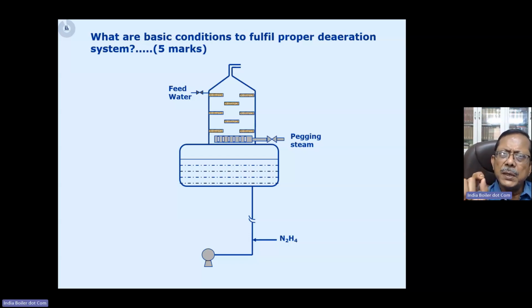So what we do is we keep the temperature of the deaerator very close to the saturation temperature corresponding to the deaerator pressure. Usually around 1.5 to 2 degrees less than the saturation temperature is the ideal temperature to be targeted in a deaerator, right? So that is the thermal deaeration part that is being fulfilled in the mechanical deaerator. Dissolved oxygen is released, and the vent is open, from where the dissolved oxygen along with whatever steam is going through the vent will be going out. But that is not going to achieve the desired dissolved oxygen limit that we want to achieve after the deaerator.